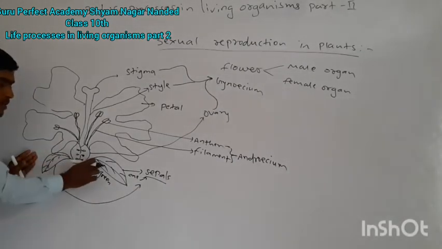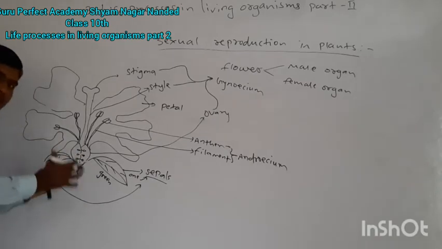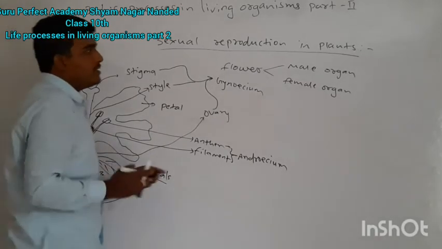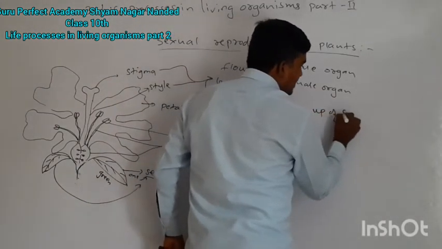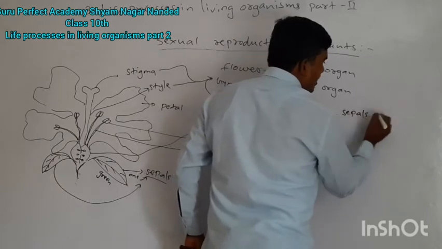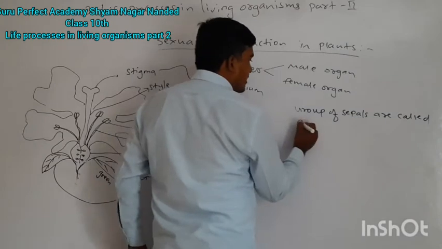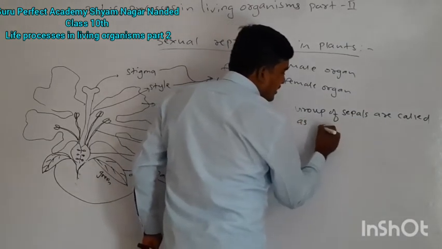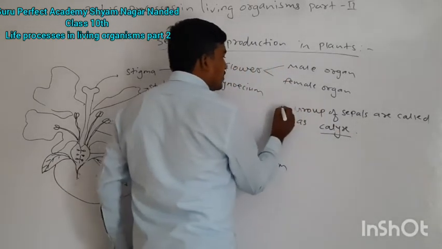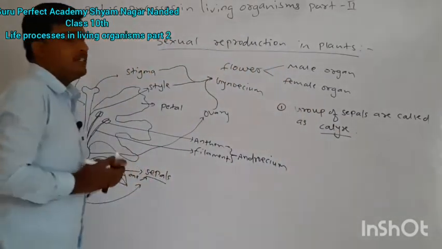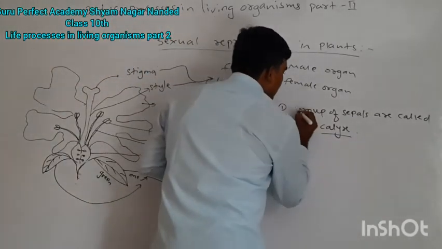A group of sepals is collectively called calyx. Don't forget this point, you should note it.